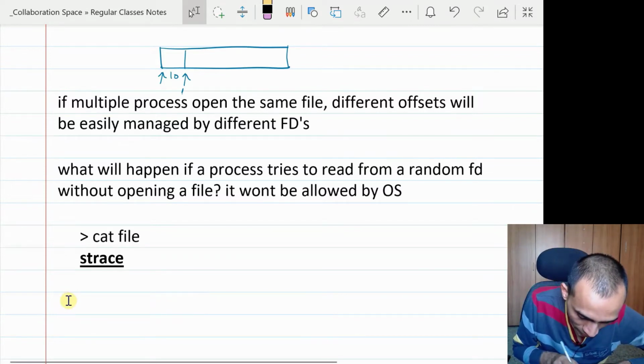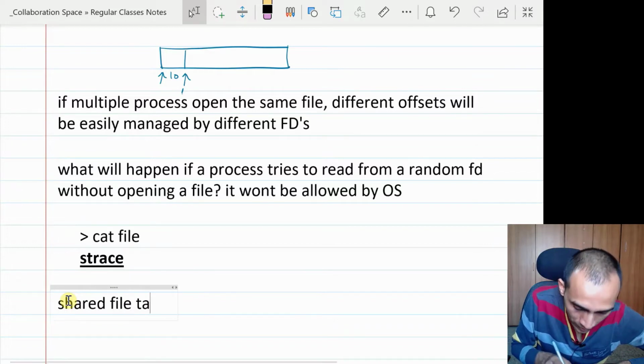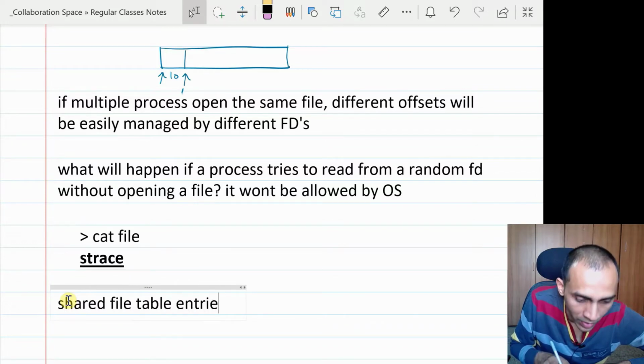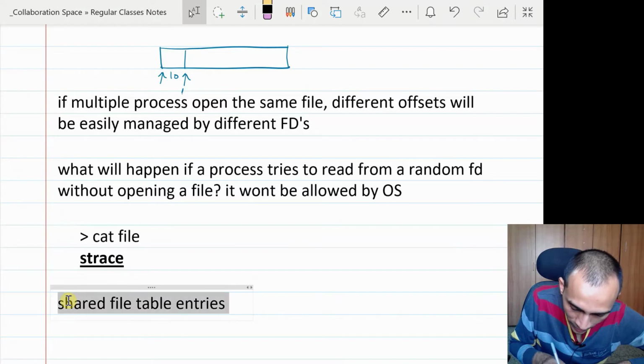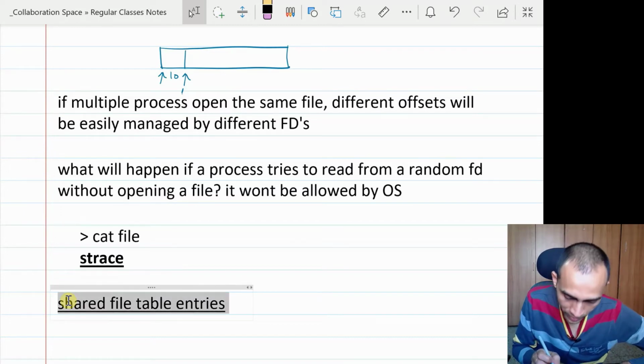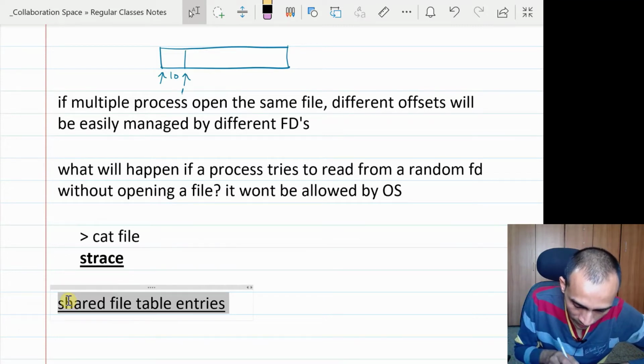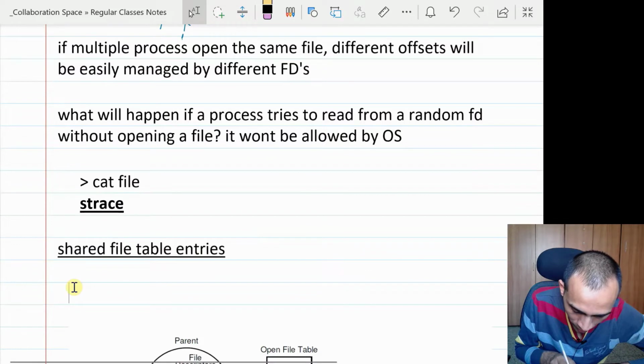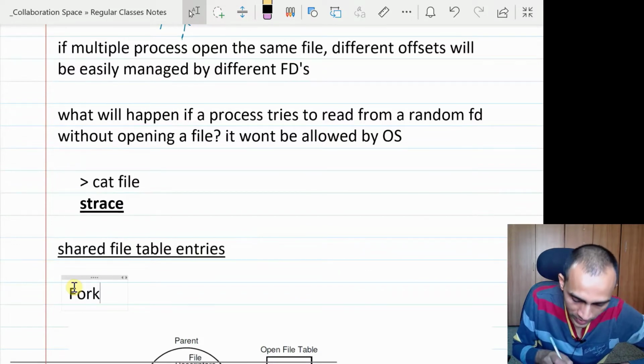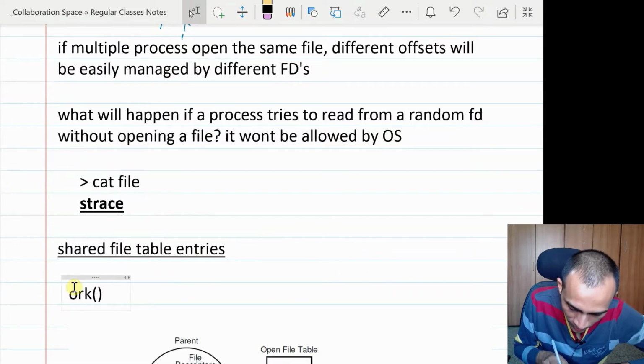Although most of the time the file descriptors are unique for each file that gets opened, sometimes these file table entries can get shared, and there are generally situations which do that. One is when we do a fork, when there is a parent process. So I think the diagram is here.